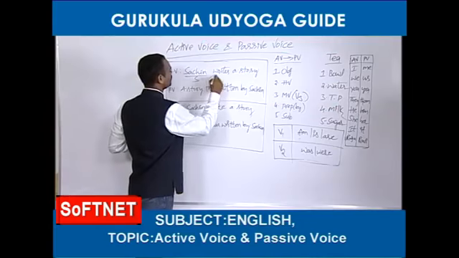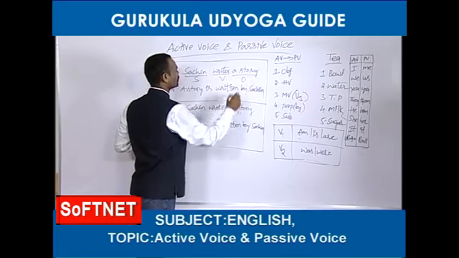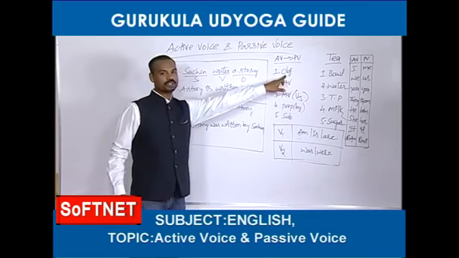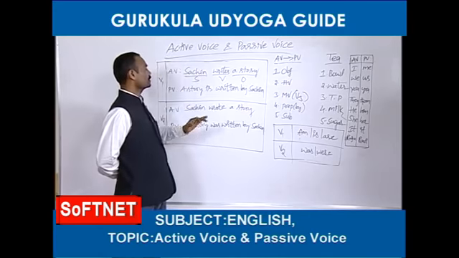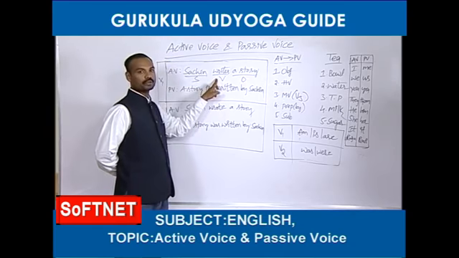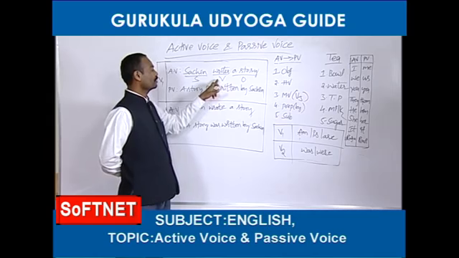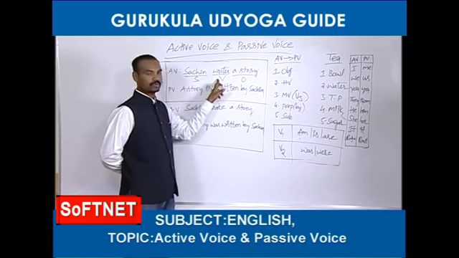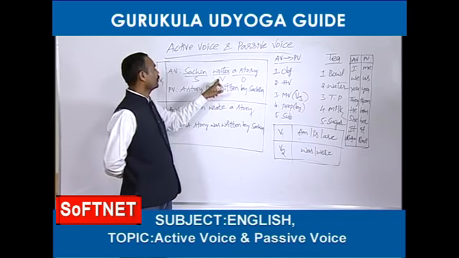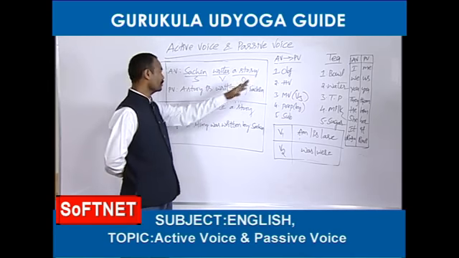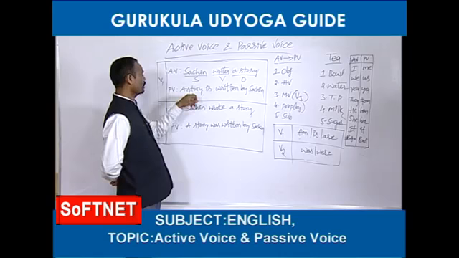Sachin, this is the subject, this is the verb, this is the object. So, the passive voice should be started with the object. Where is the object? To know the object, you should go to the verb, I told you. After going to the verb, you should ask a question: what or whom? What does he write? He writes stories. The coming answer is called the object. So, the object is there. We have taken the object.